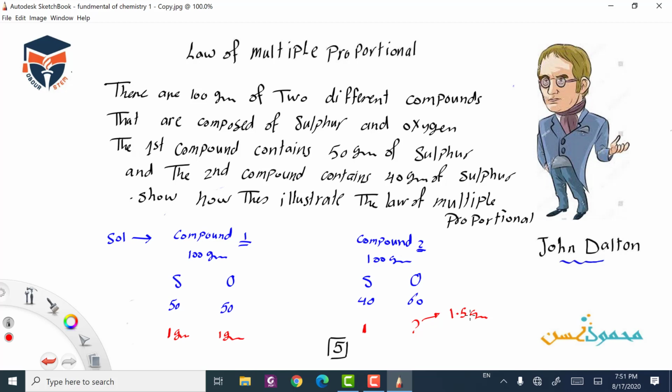When we reduce it to a small whole number, the ratio will be 3 to 2. So according to the law of multiple proportions, the mass of the second element combined with 1 gram of the first element can be reduced to a small whole number.